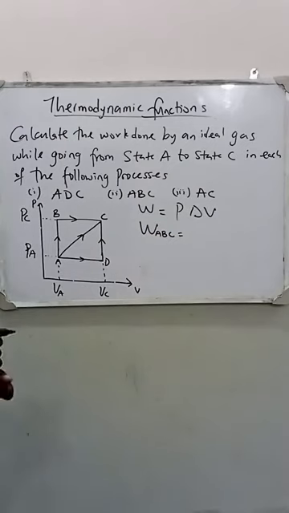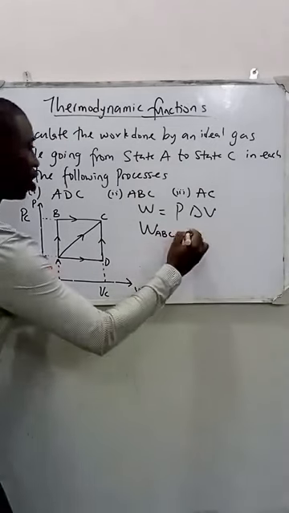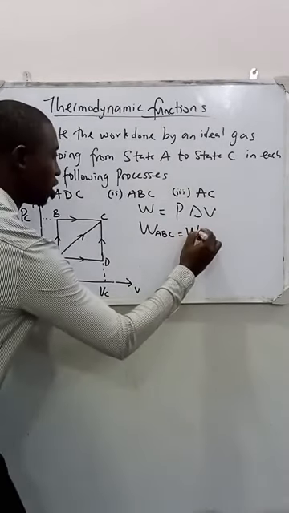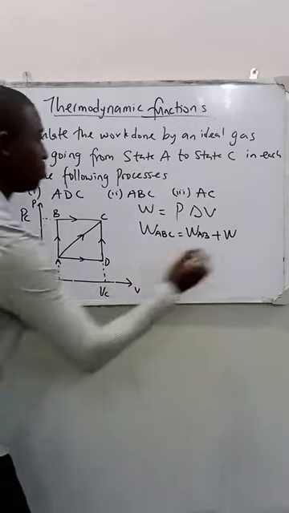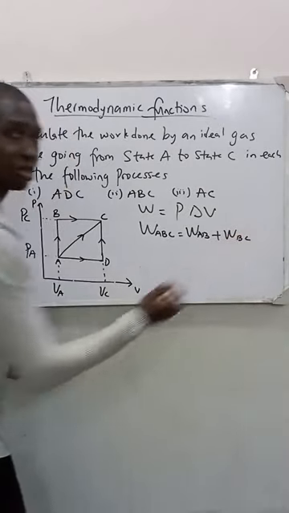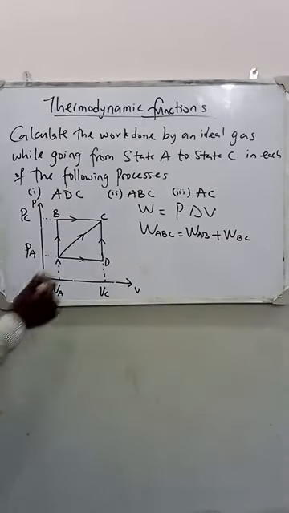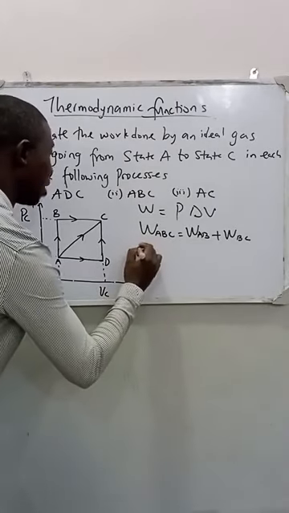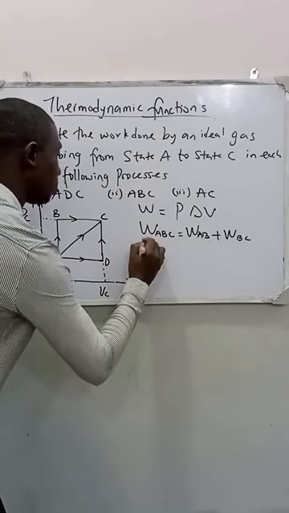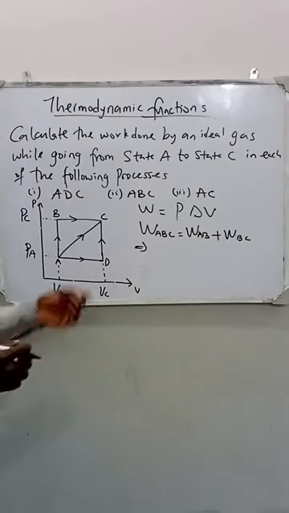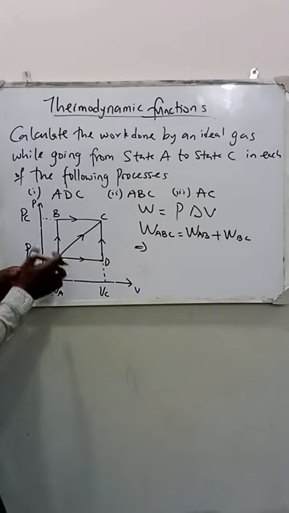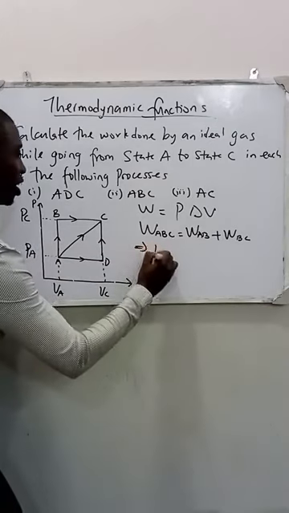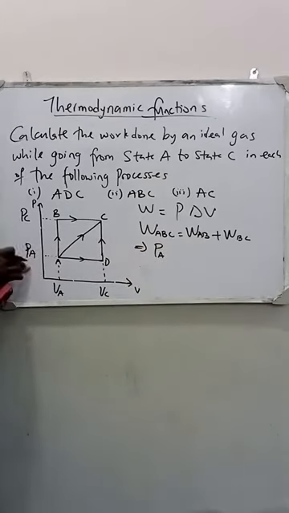I want to calculate work done along A, B, C. This is going to give me, don't forget, work done along A to B, plus the work done along B, C. So, in calculating that, let's look at work done along A to B. The pressure along A to B, I can call it PA.